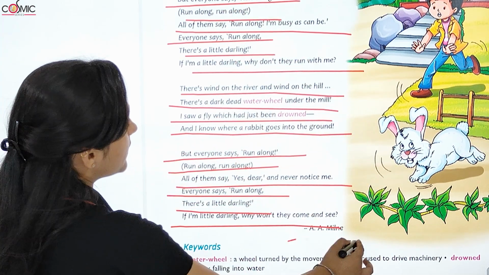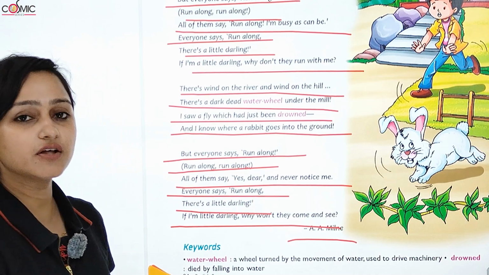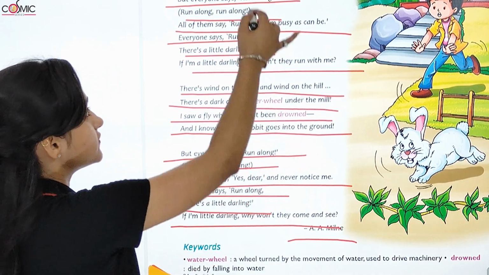So this poem is written by A. A. Milne. So that's all for this poem. Now let's solve the exercise of this poem.